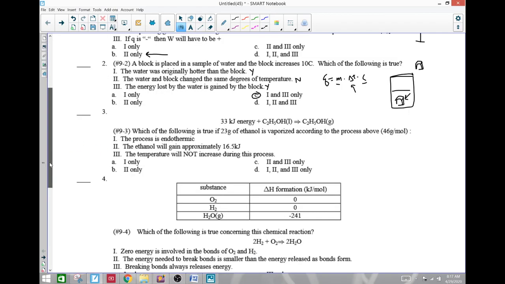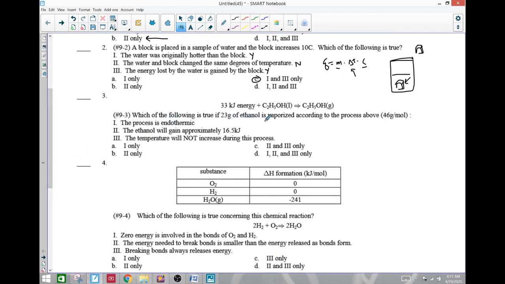Okay, next one. Which of the following is true when 23 grams of ethanol is vaporized according to the process above? You'll notice 23 grams and 46, we only have 1/2 mole of this stuff. The process is endothermic. That's a yes. Anytime you're putting energy on the left-hand side, or energy is entering the system, that's endothermic. Ethanol will gain 16.5 kilojoules of energy, and that's exactly 1/2 of that, so yes.